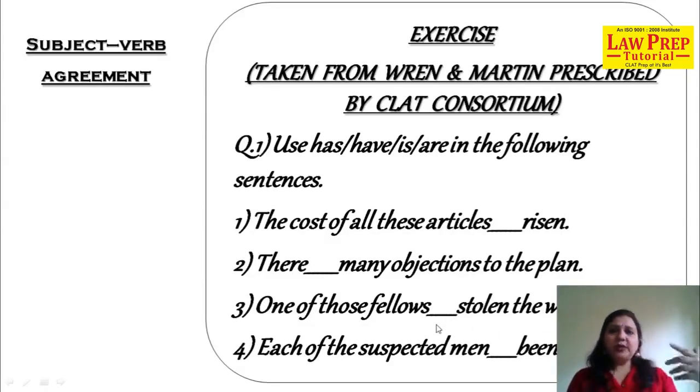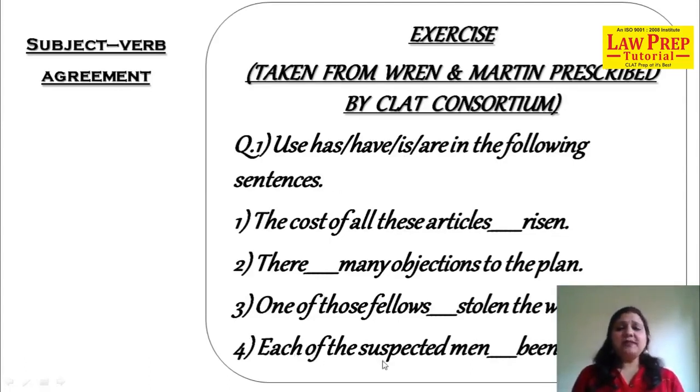In the examination, after reading the question, revise the rule in your mind. Just speak: singular verb, plural verb. Singular verb, plural verb. Which one has to be there? Now here, it is a plural noun, so the verb will be singular. If the verb is singular, two options, has and is. And look back to the question, what is it? Third form, stolen. So what will be the answer? Has. Right, has. Next question.